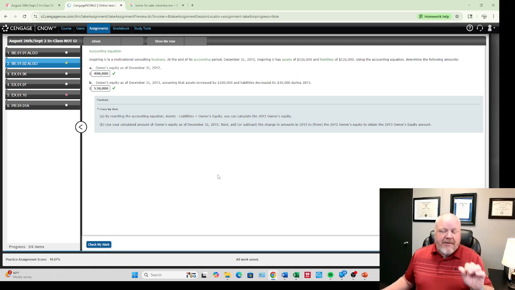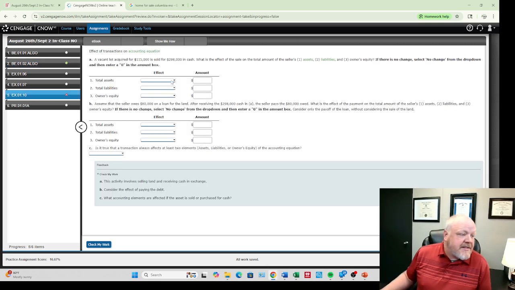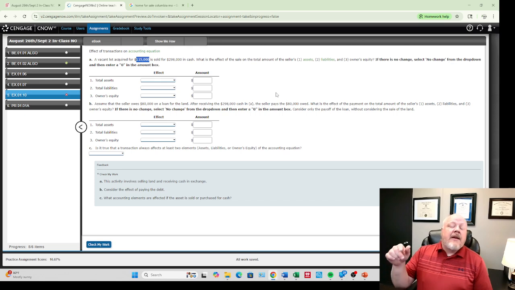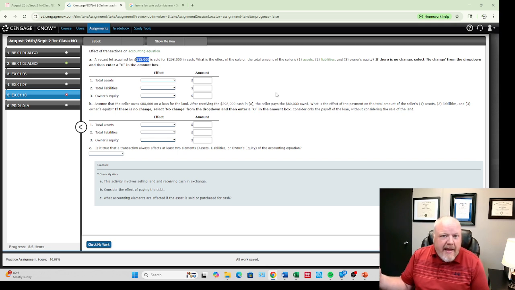And so that is a quick way of how you can work through some of these asset liability problems. One of the best ways is to rewrite that accounting equation to assets minus liabilities equals owner's equity. Let's take it up a notch here. It says a vacant lot was acquired for $115,000. So we always record assets at their cost when we purchase them. We don't record them as what we think they're worth now. Even if this land is worth a lot more now, it originally stays on our books at its historical cost.